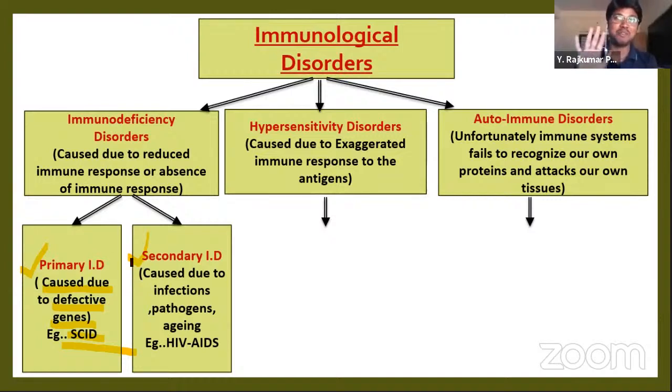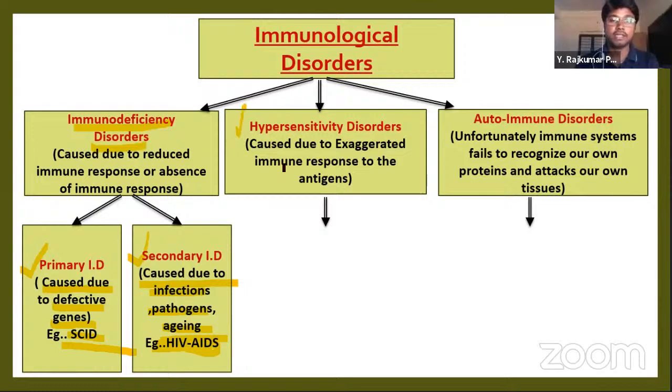Next is secondary immunodeficiency disorders. These are caused due to infections, pathogens, and aging. So these are the three reasons for the secondary immunodeficiency disorders. Example, the best example is HIV/AIDS. Here in HIV/AIDS, immunity will be lost due to the destroying of the T helper cells. Our immunity is lost. That's why it comes under the secondary immunodeficiency disorders. We will study more about these disorders.